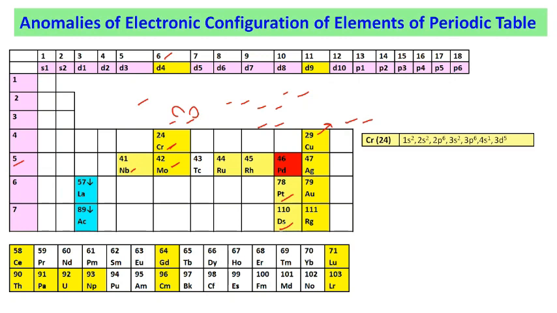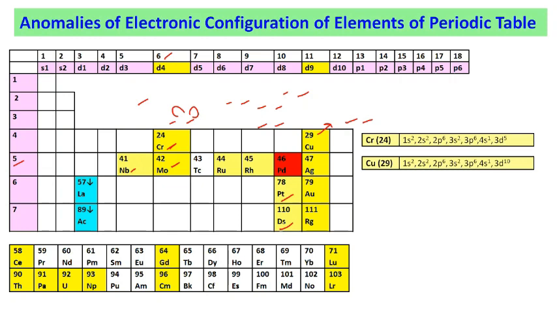The electronic configuration for chromium is 1s2, 2s2, 2p6, 3s2, 3p6, 4s1, 3d5. And for copper it is 1s2, 2s2, 2p6, 3s2, 3p6, 4s1, 3d10. So in case of chromium we are having 3d5, 4s1, and for copper we are having 3d10, 4s1.